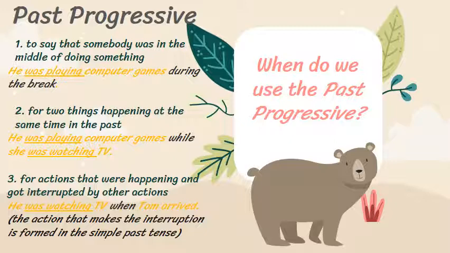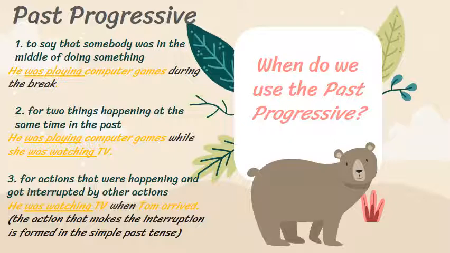The second reason to use the past progressive is when two things were happening at the same time in the past, two actions. Okay, were happening at the same time in the past. He was playing computer games while she was watching TV. So these two actions were happening at the same time in the past and during a period of time. So we have to use the past progressive.